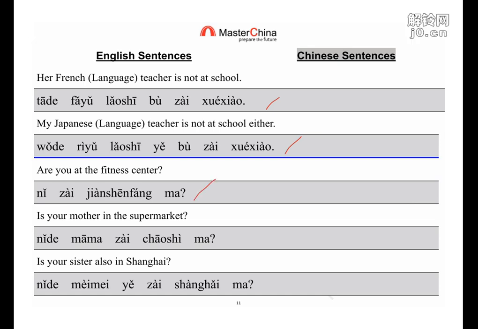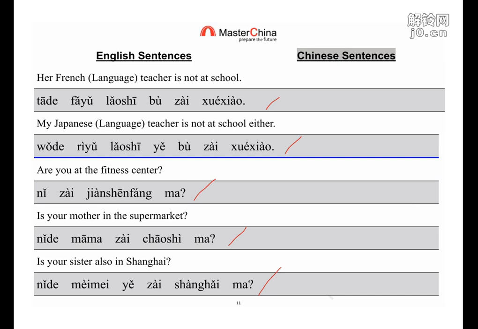Are you there? So you can ask people, are you there? Why can't I find you? So, 你的妈妈在超市吗? 你的妹妹也在上海吗?